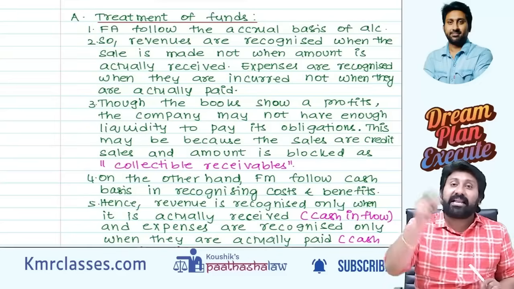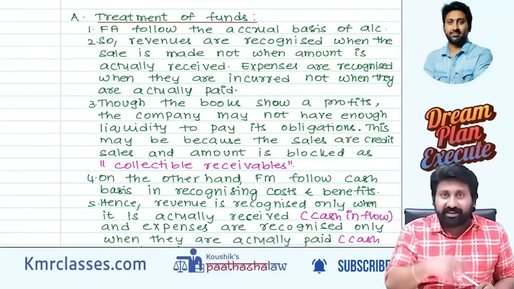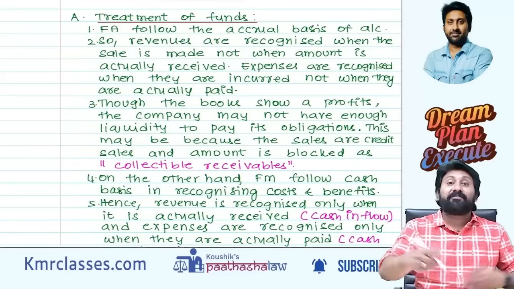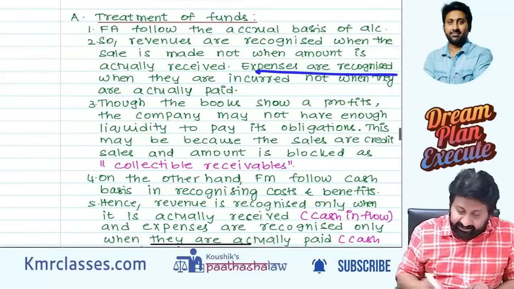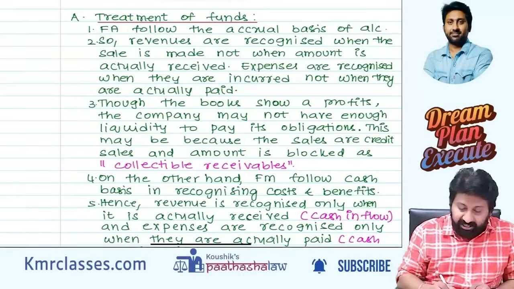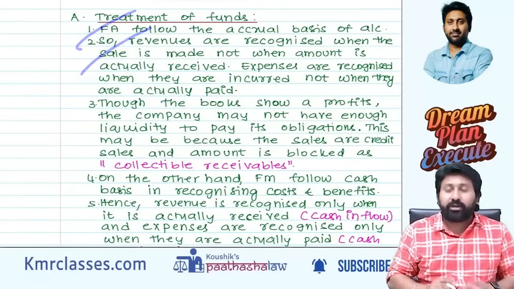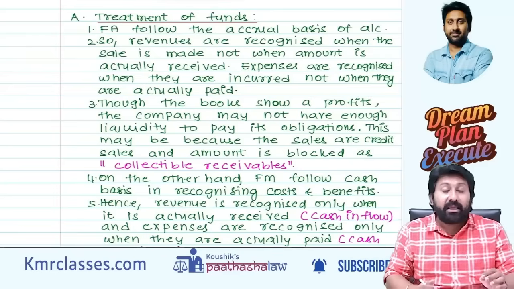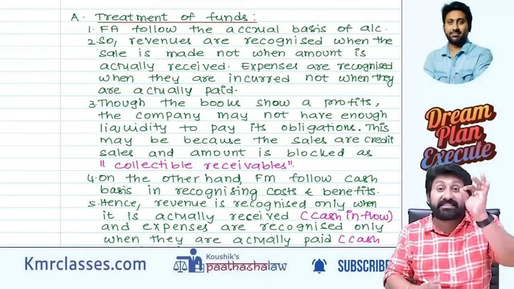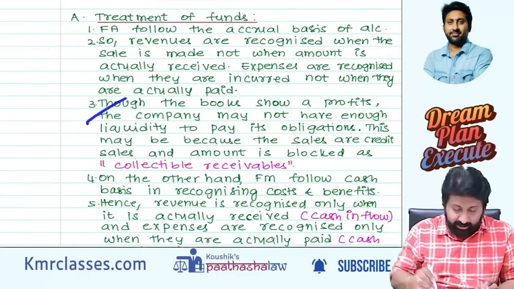Credit sales, we will record. Actually money received? No, but we will write because we follow accrual. Expenses are recognized when they are incurred, not when they are actually paid. So incomes are recognized when the sale happened. Expenses are recognized when the expenses are incurred, not when they are paid. Next one.